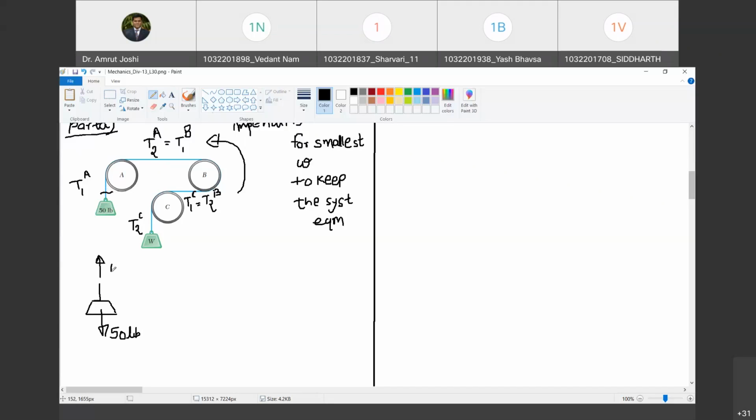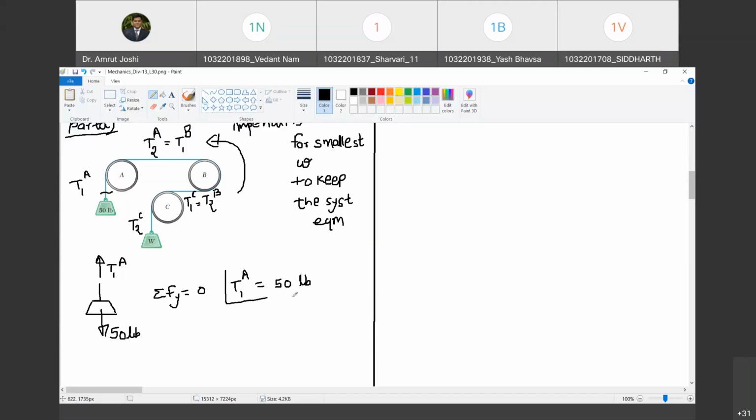And that tension is T1A. The motion is still impending, so I can apply equations of equilibrium. Summation Fy must be equal to 0. So that gives me T1A is equal to 50.